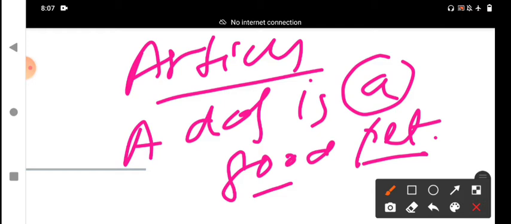In the definition also they have given: the determiner comes before any adjective already used to describe the noun. A dog is a good pet means the entire dog community, every dog is a good pet. It is general. It is not specific. It is an indefinite article, not a definite article.